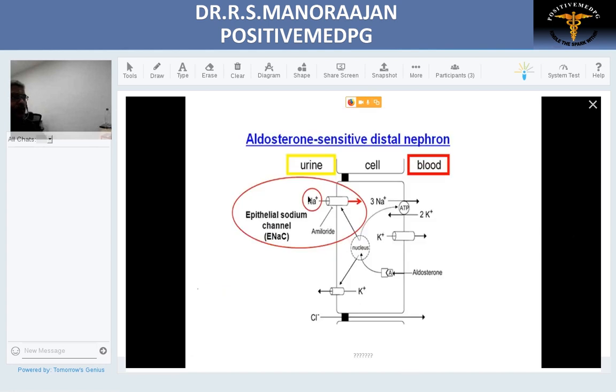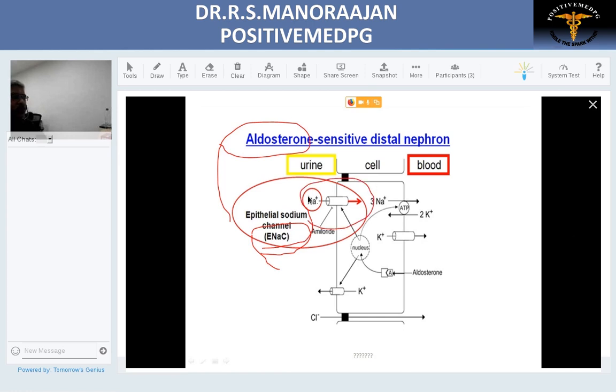Now we'll see two important hormones which control the outline of CAH. The first hormone is aldosterone. So we should know the crux of function of aldosterone. As we all know, aldosterone acts on your epithelial sodium channel. When this is stimulated, it acts to increase your sodium absorption.